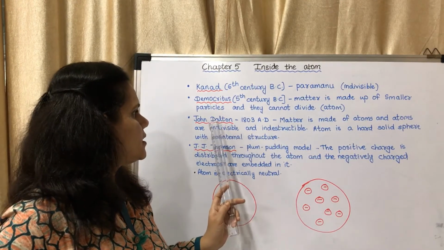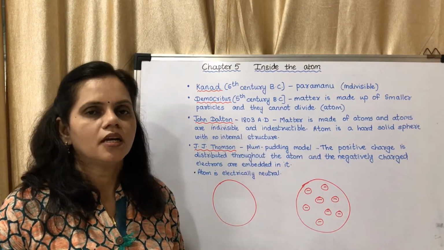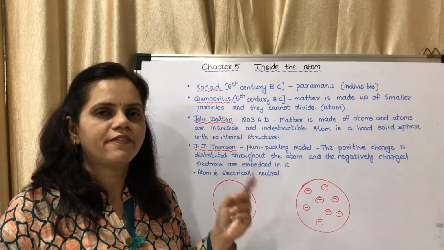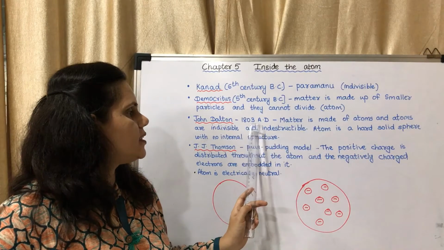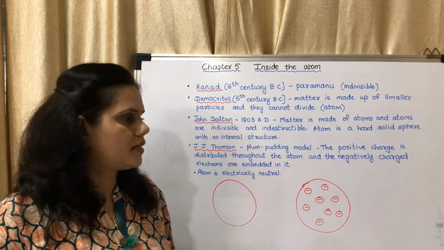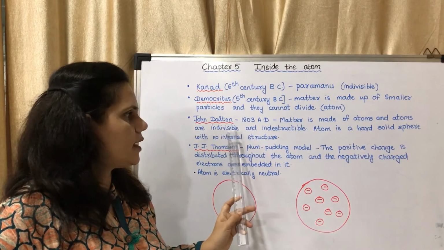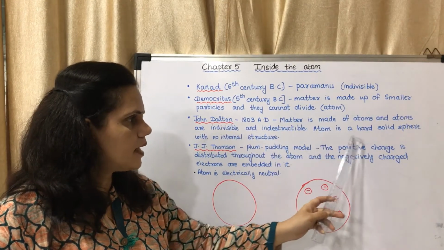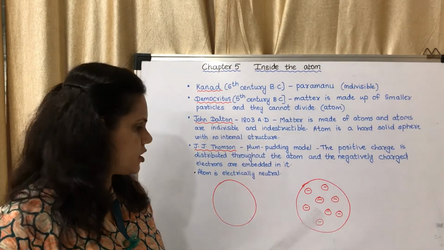The next scientist is John Dalton in about 1803 AD. Now there are several other scientists also who studied about this, but we are having the study of these scientists. In 1803 AD, he told that matter is made up of atoms and atoms are indivisible and indestructible. Atom is a hard solid sphere with no internal structure.